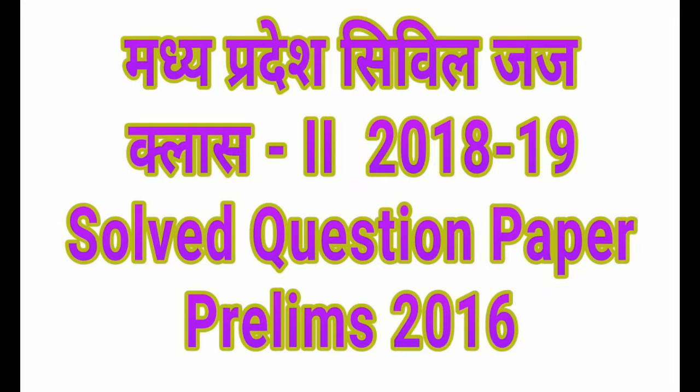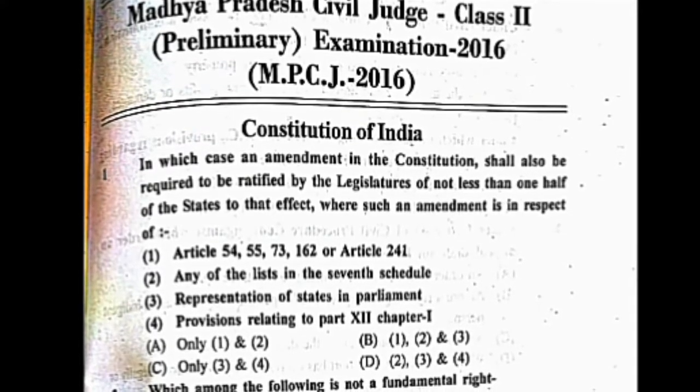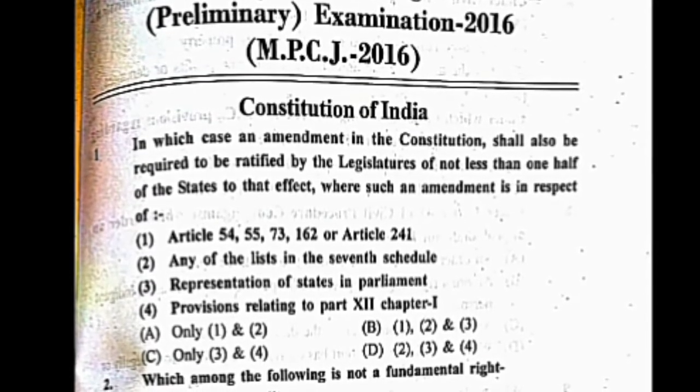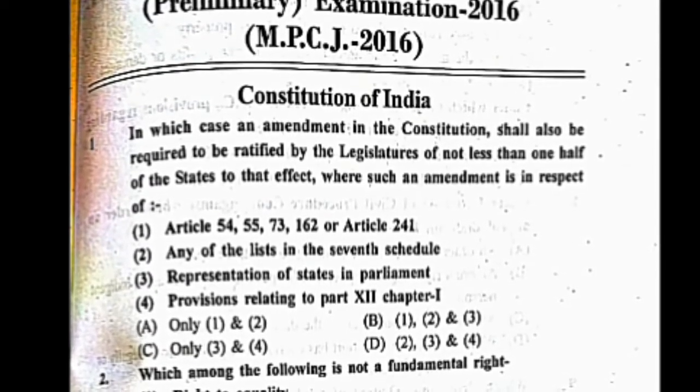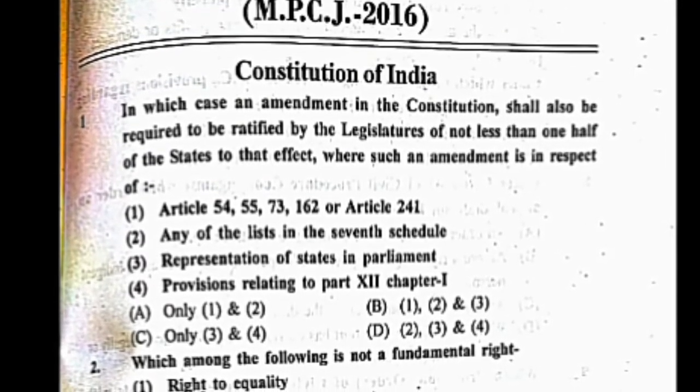पहला सेक्शन आ रहा है कॉन्स्टिट्यूशन ऑफ इंडिया। आइए देखते हैं हम अपना आज का पहला प्रश्न। In which case an amendment in the Constitution shall also be required to be ratified by the legislature of not less than one half of the states, where such an amendment is in respect of: number 1, Article 54, Article 55, 73, 162 and Article 241; number 2, any of the lists in the 7th Schedule; number 3, representation of the states in Parliament; and number 4, provisions in Part 12, Chapter 1.